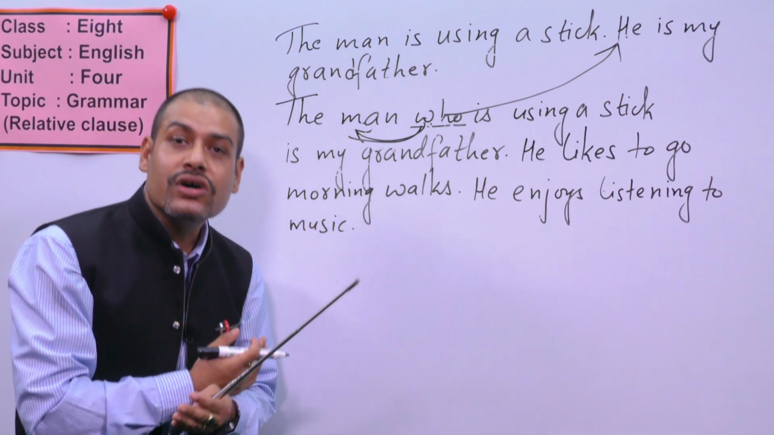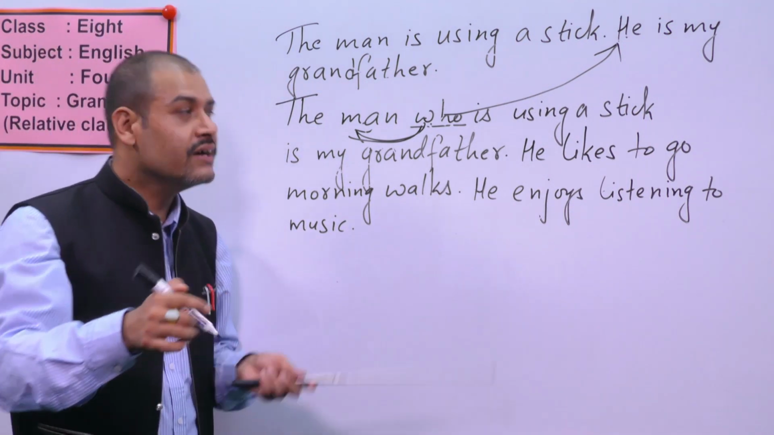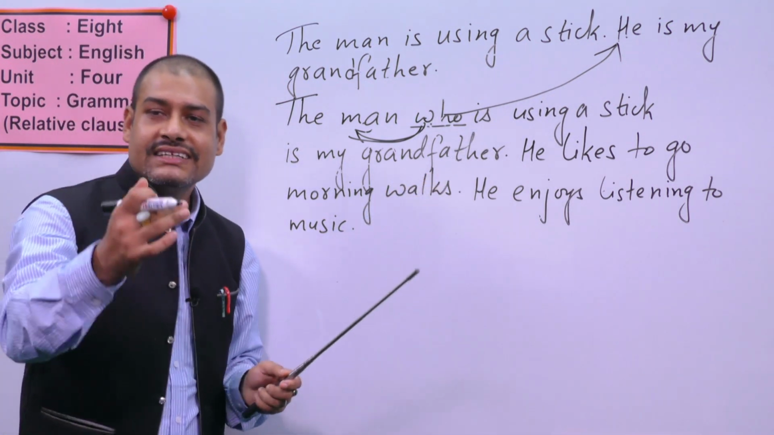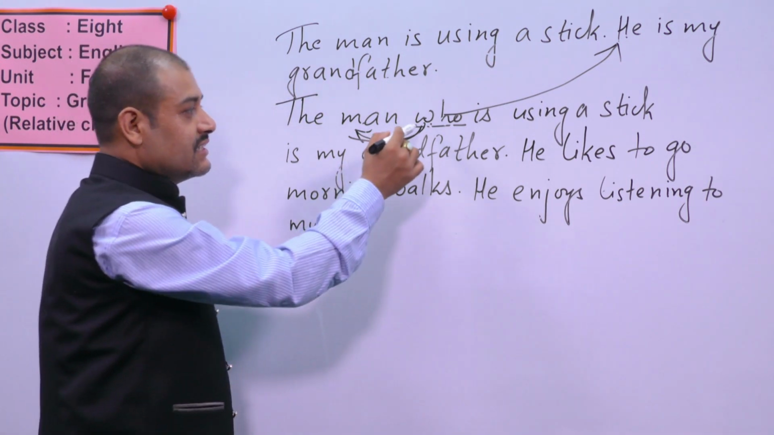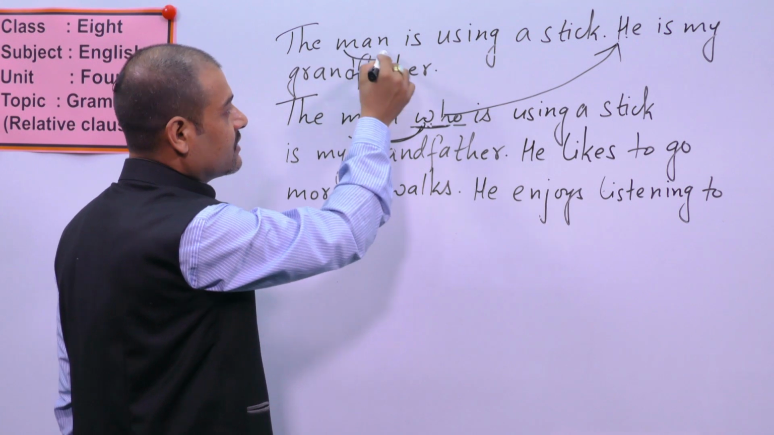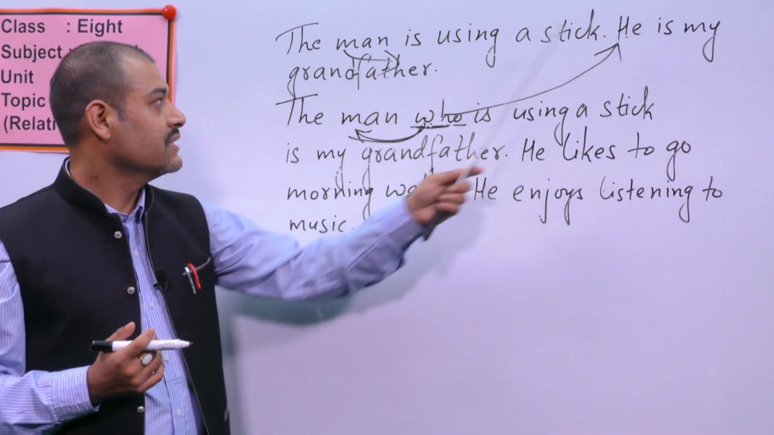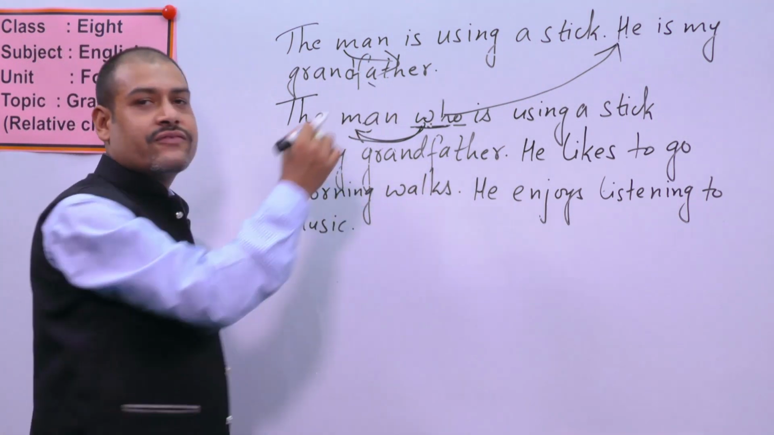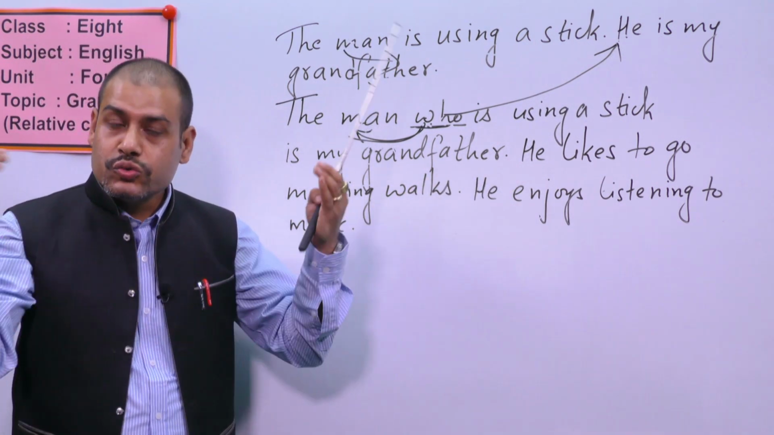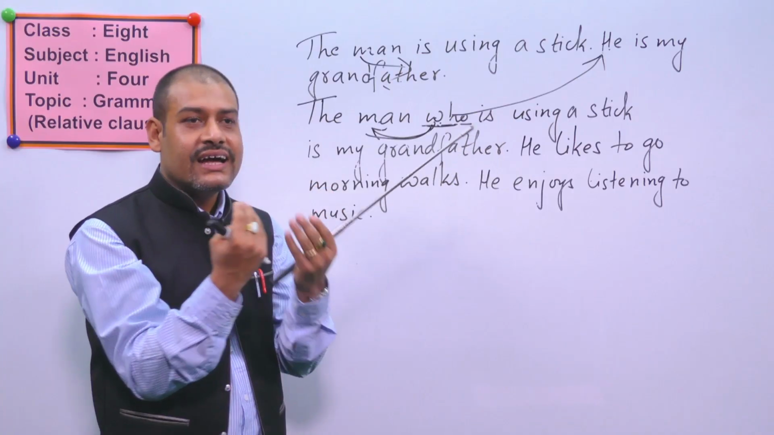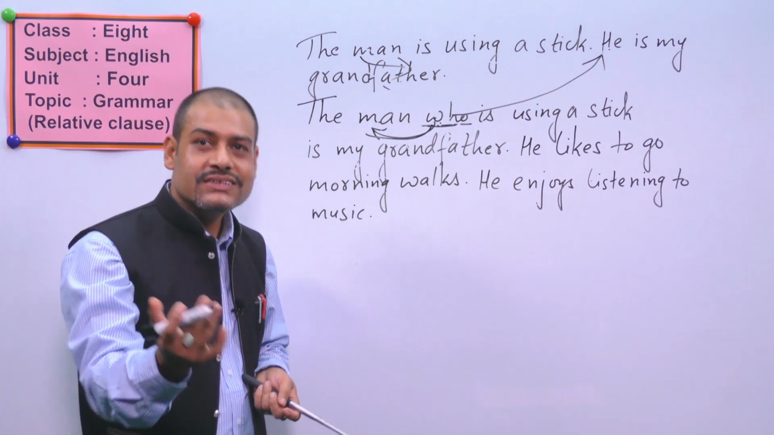So it means I am not talking about other men. I am talking about only that man who is using a stick, and that man is my grandfather. Okay, so it means that this "who" is used here to relate the nouns between two sentences. Here the man and he mean the same man. That same man is grandfather. So the man means grandfather, he also means grandfather. To relate these, I am using the word who. Okay, I am relating that one. So that is what we are going to learn.